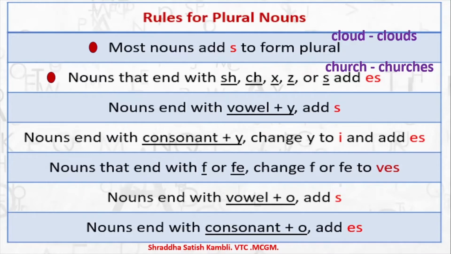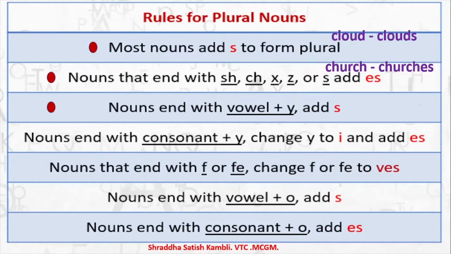So now let me give you small assignments over here. When you come to this example, I have given you one example word. So you try to find out some new example words. I told you church, I told you glass, I told you dish, I told you watch. So think about some more examples or some more words, in all cases, not only in this case. Coming to the next rule, nouns that end with the vowel plus y. So vowels are what? A, E, I, O, U. So any noun which ends with a vowel and y, it takes an s.